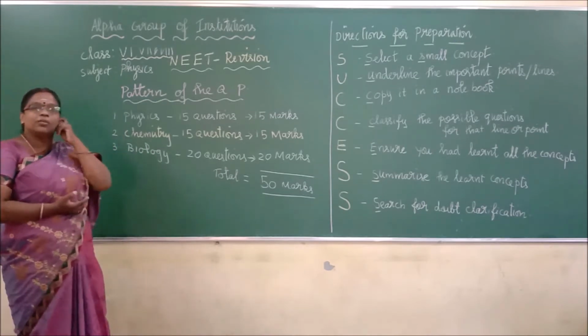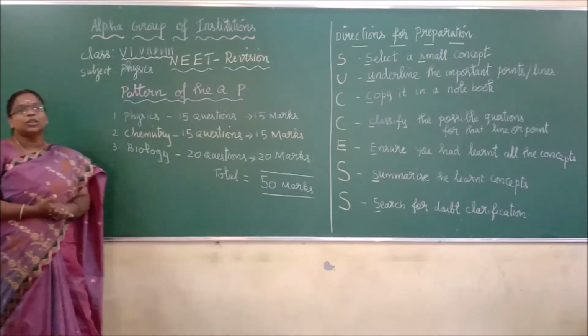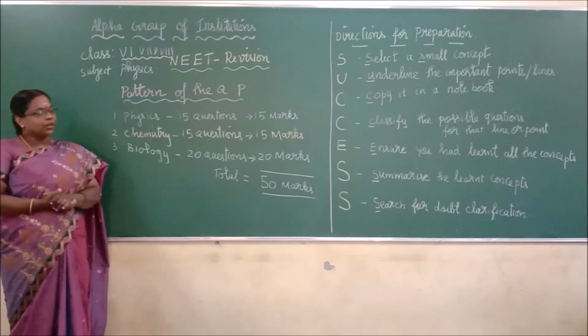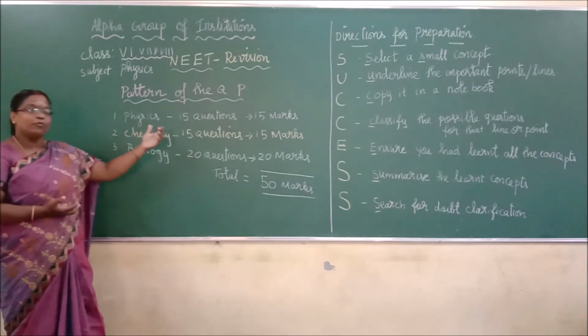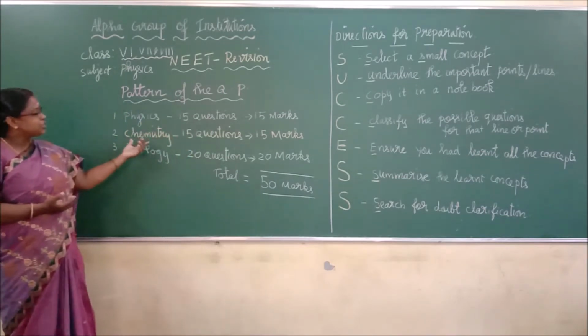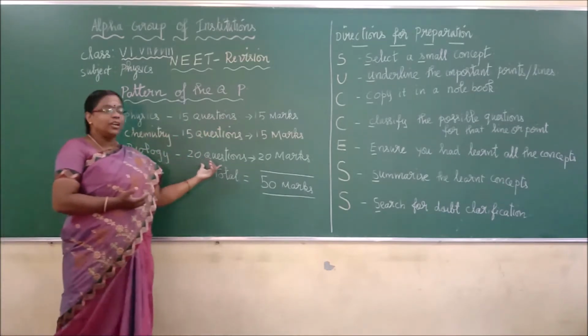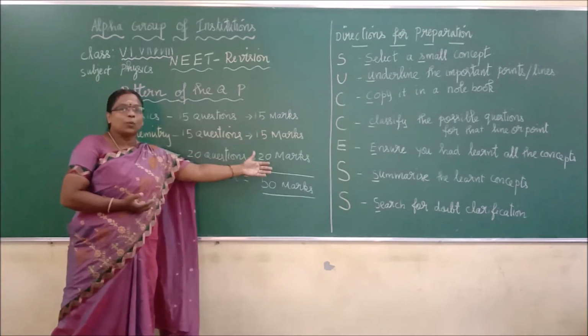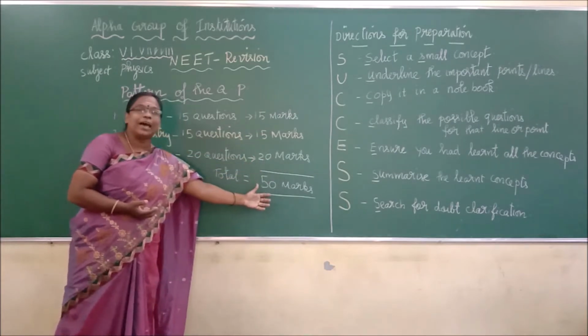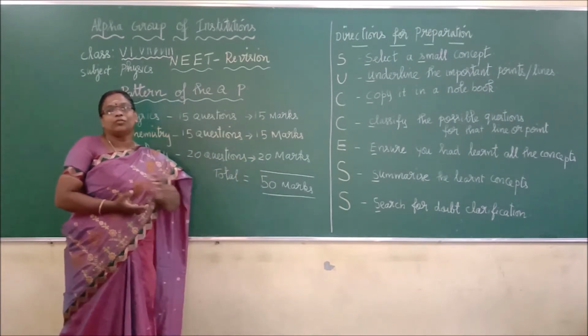First, you have to be very clear with the pattern of the question paper. For physics, you will have 15 questions. Chemistry, you will have 15 questions, and biology, you have 20 questions. Each carries one mark. So totally, you will have a question paper for 50 marks.